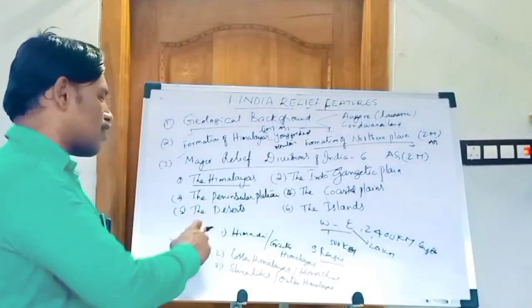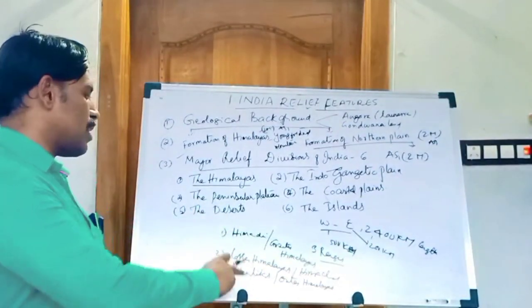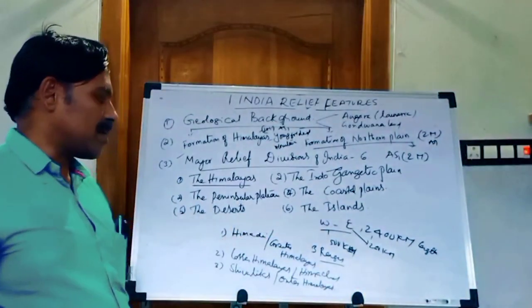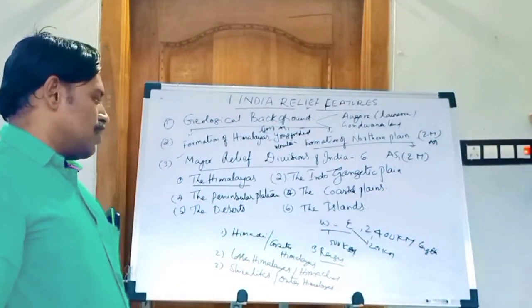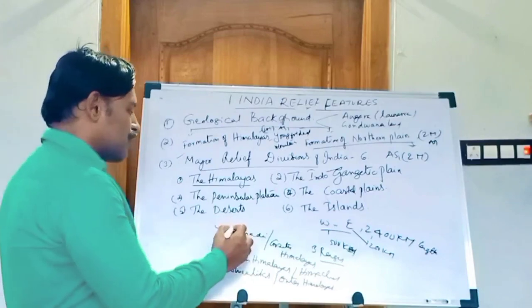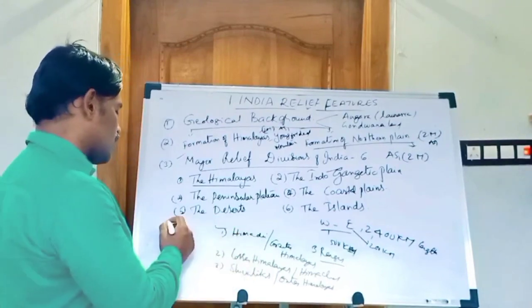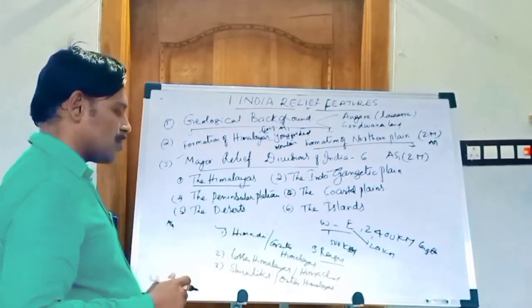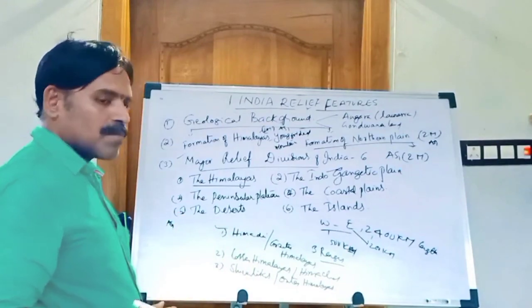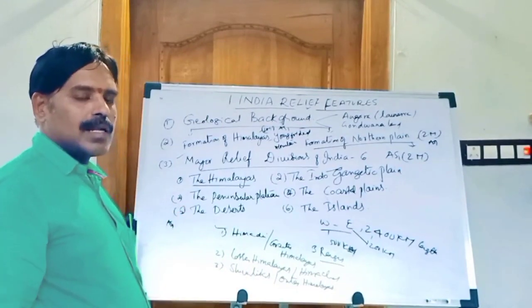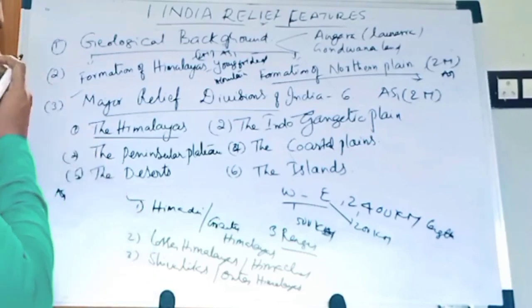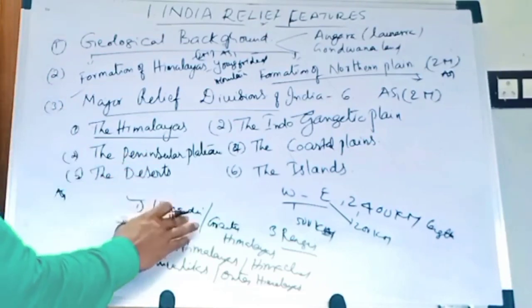So first part, the northernmost part of the Himalayas is called Himadri or Greater Himalayas. So what are the characteristics of Himadri? It is very, very important. AS1 question, academic standard, concept understanding questions. Mainly, how many parallel ranges are there in the Himalayas? 4 marks question. So first, there are 3 parallel ranges.